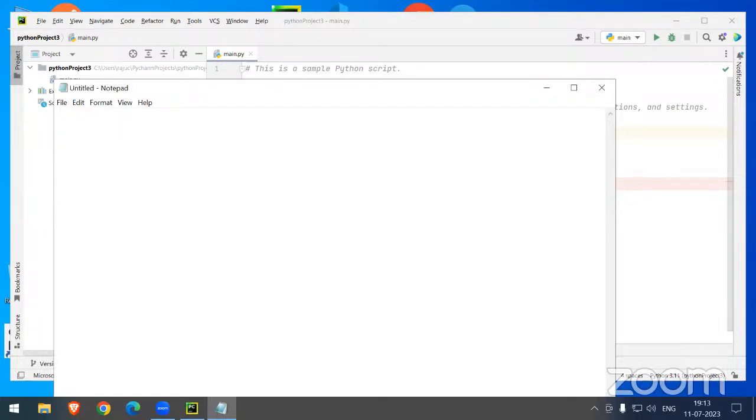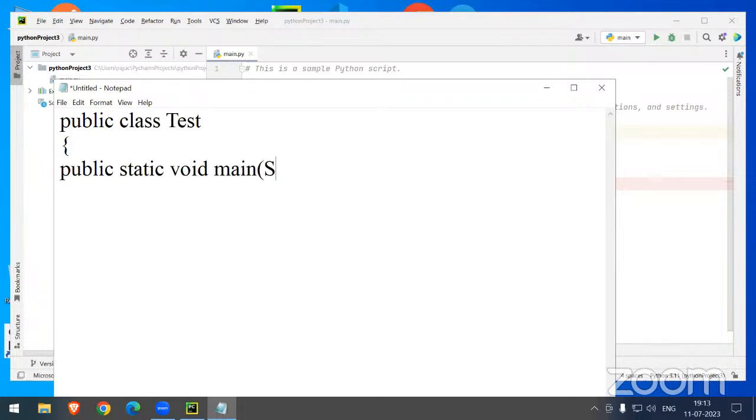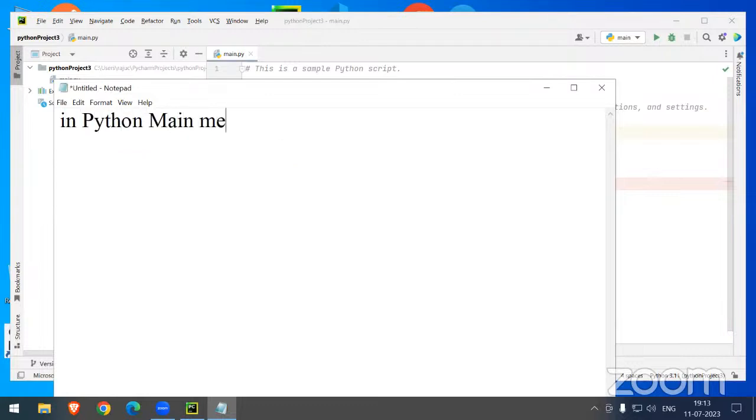If you see the Java method, like public class test I have written here, public static void main string args. Here also you can see the Java program is starting with the main method. My question here is: in a Python program, is the main method there or not? Can anyone guess whether the main method is available in Python or not?